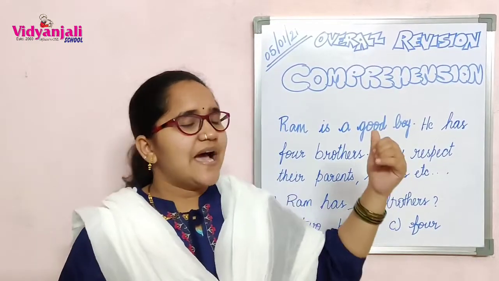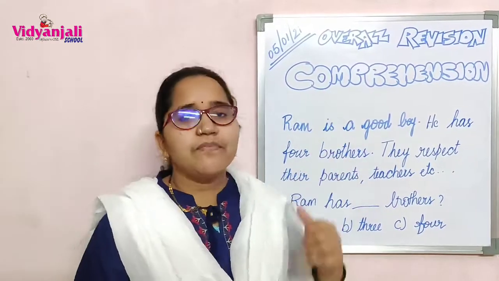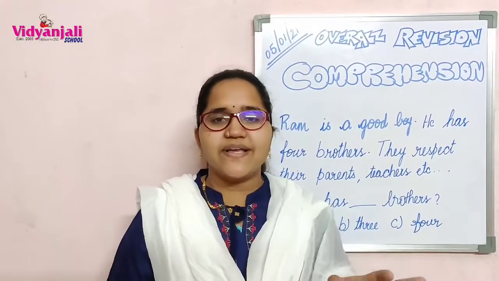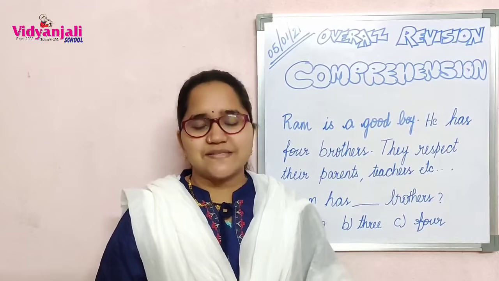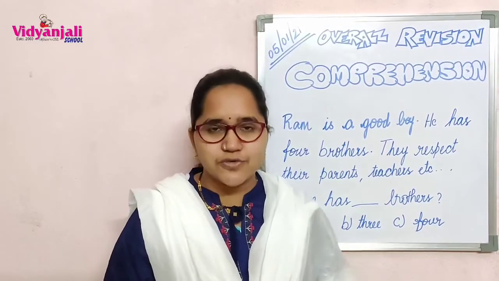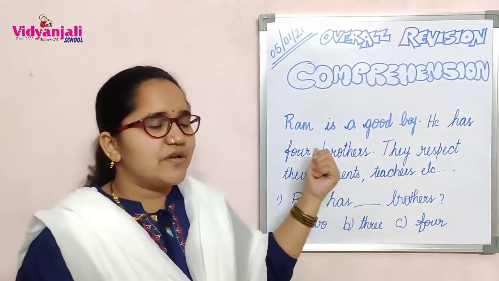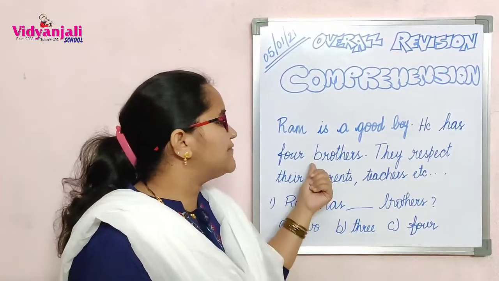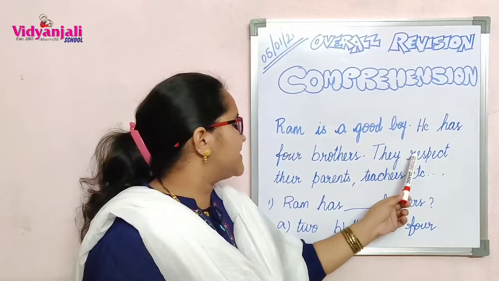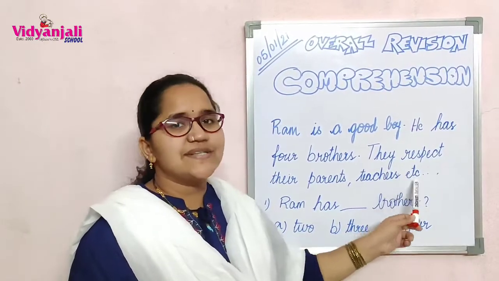Shall we start? Our first Roman is the comprehension passage. You are already aware of that comprehension passage. You have written it in two assessments, home assessment 1 and 2. Now let's have a look. Ram is a good boy. He has 4 brothers. They respect their parents, teachers, etc.